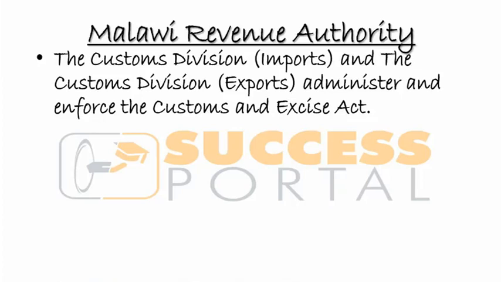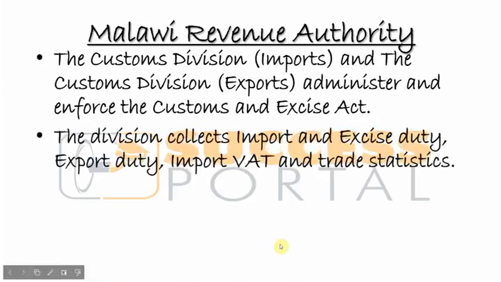As we were starting the course, we looked at some of the acts that we're looking at in this chapter. In this syllabus, we said that another one is the Customs and Excise Act. So this act is being administered by these two departments.